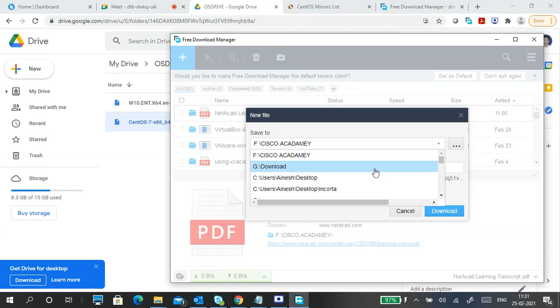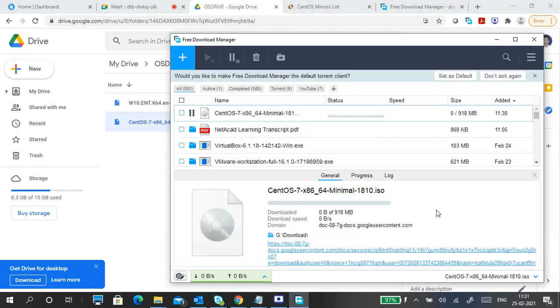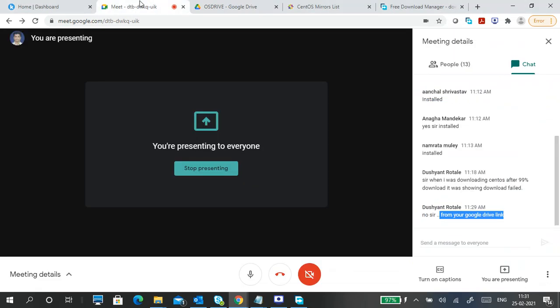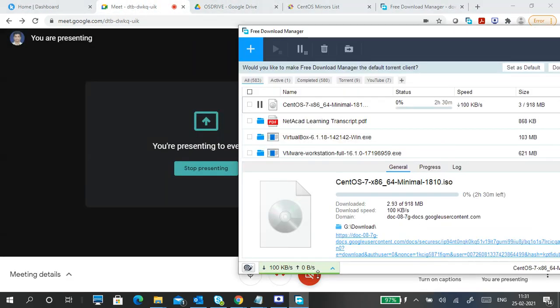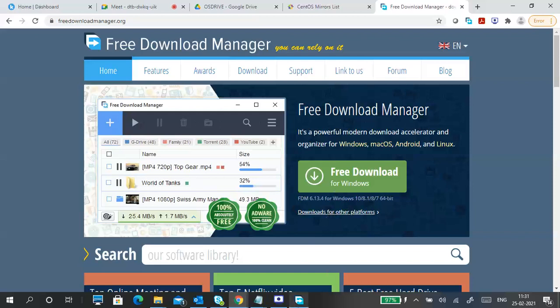I will change the place. I will test it once, because when a lot of people are downloading at one time, that will also cause a problem. But for any download, use a download manager.